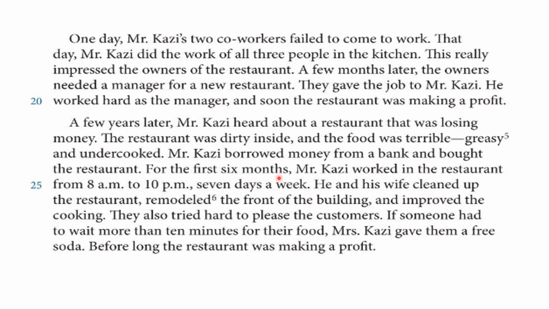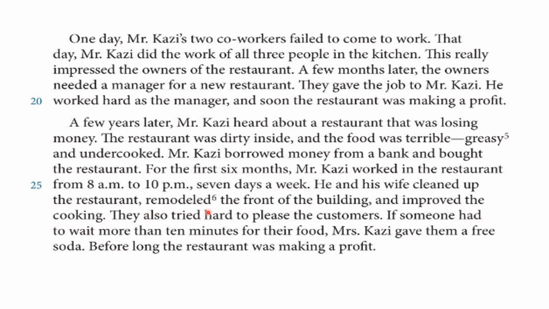For the first 6 months, Mr. Kazi worked in the restaurant from 8 a.m. in the morning to 10 p.m. at night, 7 days a week. He and his wife, so he refers to Mr. Kazi, he and his wife, spouse, cleaned up the restaurant, remodeled the front of the building, and improved the cooking.